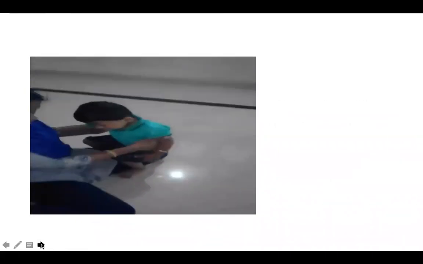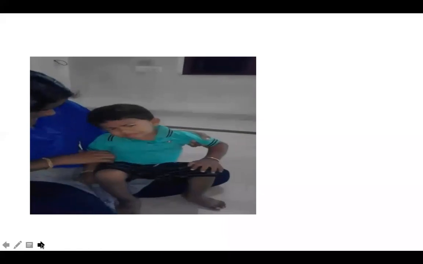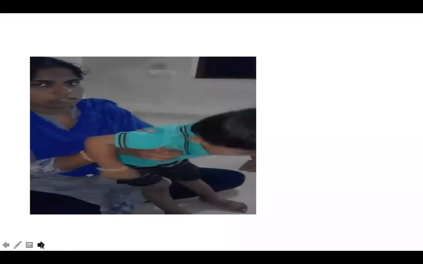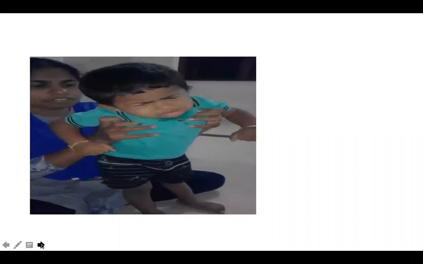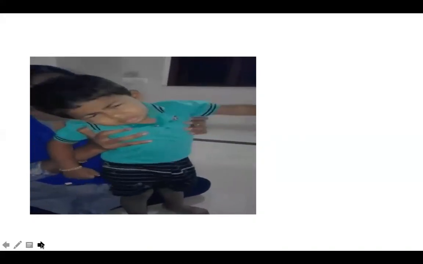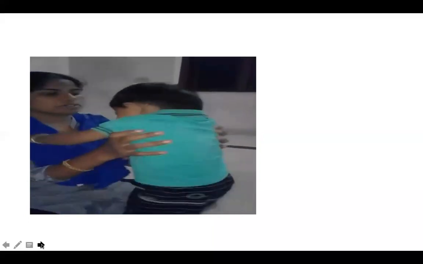Now this child, so what I showed you was a pathological movement disorder. This child is an otherwise normal, developmentally normal child. He has monthly 3 to 4 episodes of extreme irritability and tilting of the neck to one side, with some diaphoresis and photophobia. See, you can easily see him closing the eyes when the father is trying to take the video. So what do you think about these attacks?